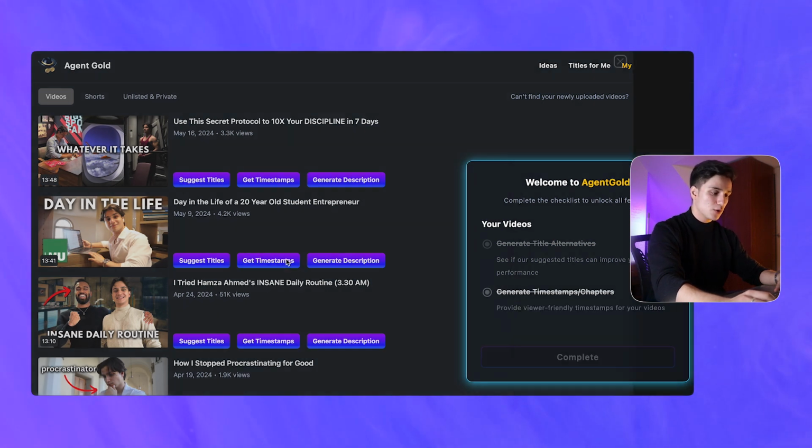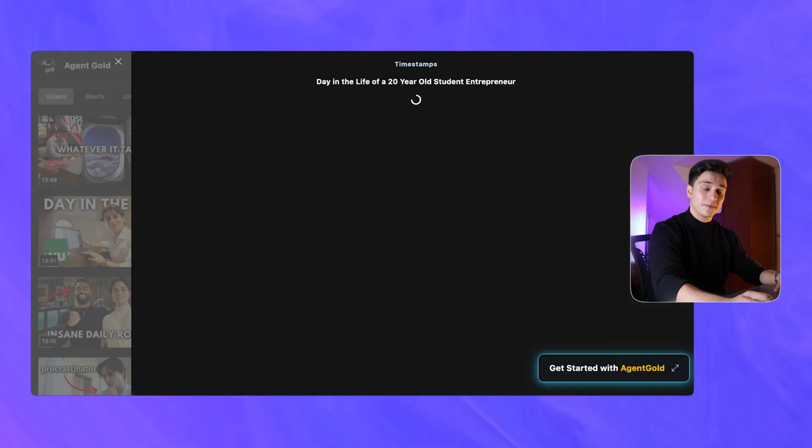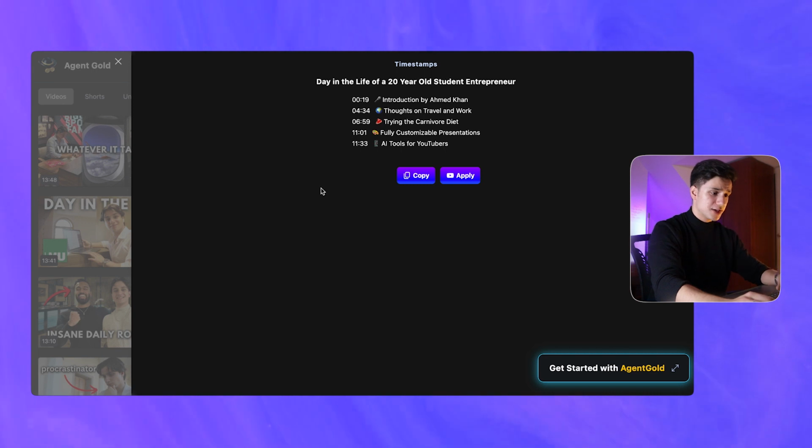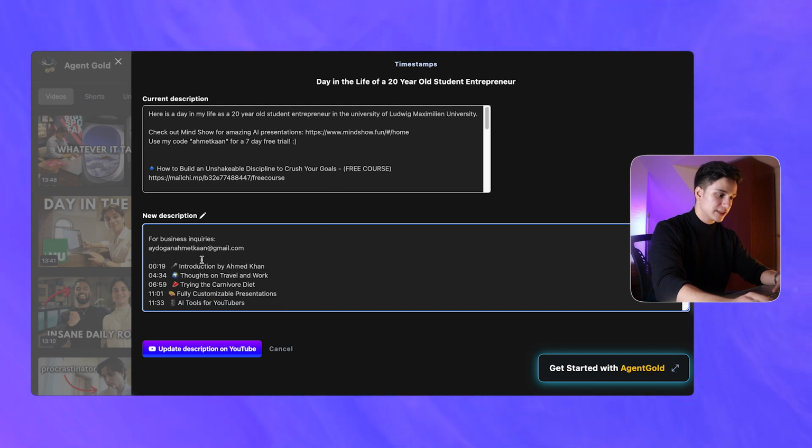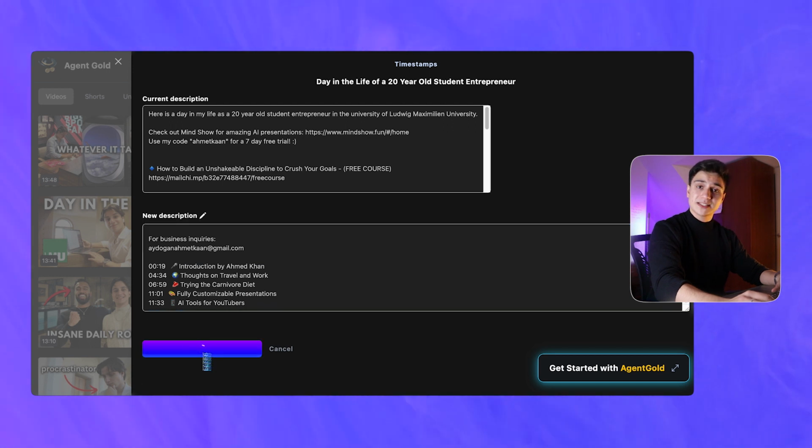The moment I click here, Agent Gold is going to give me timestamps that I can directly apply in my description. And boom, it's here. I can copy this, but I can directly apply. What that means is it's going to show me the current description I have, as well as the new description. And boom, it's all here. And then I'm just going to update the description on YouTube, and boom, the timestamps are done.